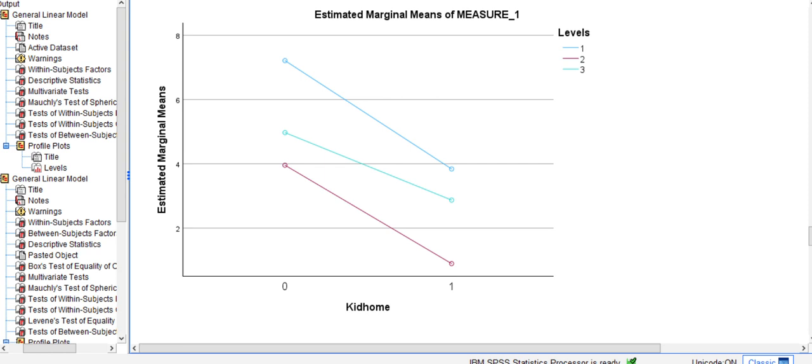On this profile plot, you can see a little bit more easily the effect that not having a kid at home or having a kid at home plays on each of the 3 levels.